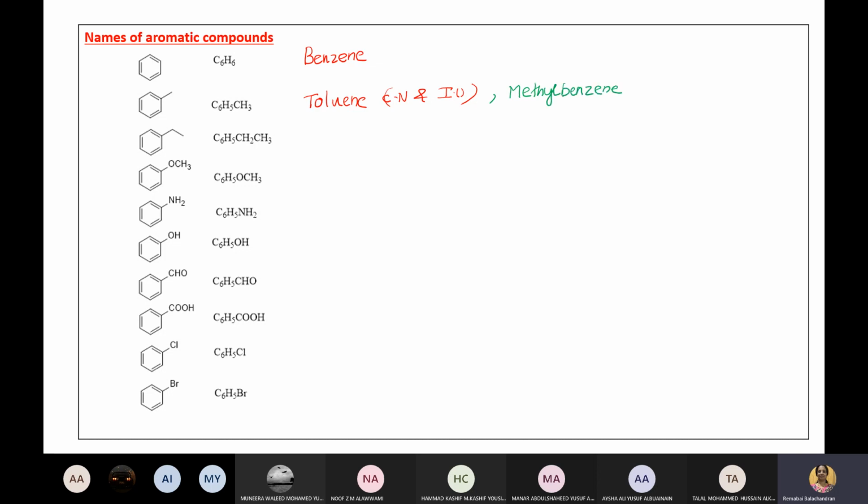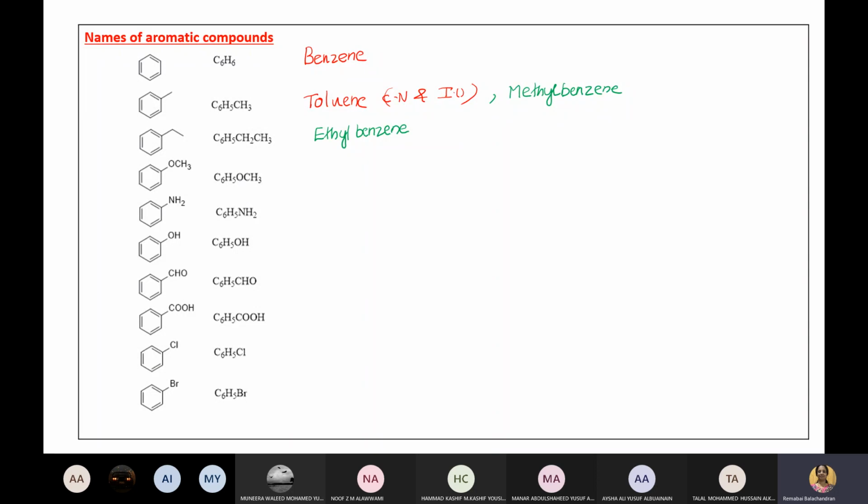Now, one hydrogen is replaced by an ethyl group. What is the IUPAC name of this one? Come on, ethyl benzene. Now this is a very important name.